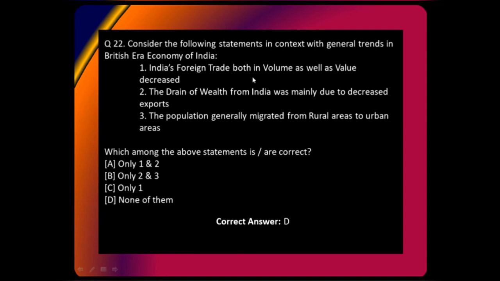India's foreign trade both in value and in volume decreased. No, that is not correct. I told you this as well, that India's trade did not decrease, but India's participation in the trade decreased. Do you understand the difference? India was doing much higher trade, but this time it was the Britishers who were doing this trade, not the Indians. So if the question was the trade done by Indians, then statement one will be correct. But overall, India's foreign trade actually increased under the British. And it was the Britishers who were doing the trade, not Indians.